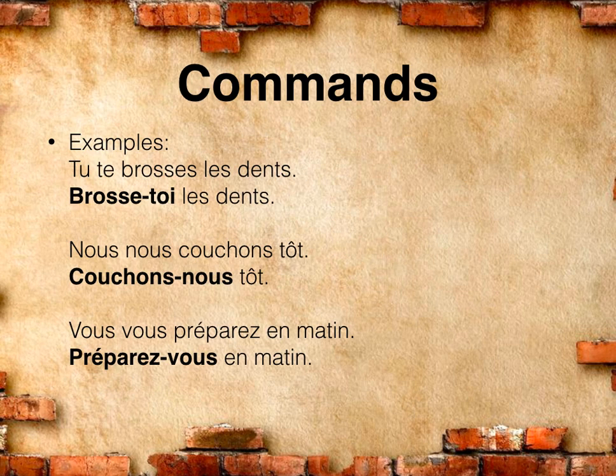So if we look at some examples, the original sentence, tu te brosses les dents, we're going to take that verb brosses, we're going to drop our final s because it's an er verb, and we're using tu. We're going to change the te into a toi, and then we flip the order so that brosse comes first, and we connect them with the hyphen. Brosse-toi les dents, brush your teeth.